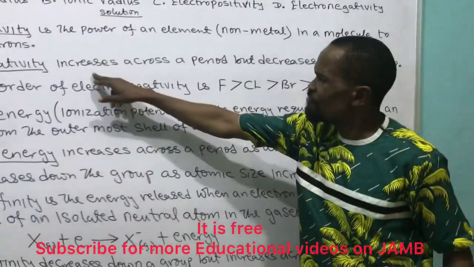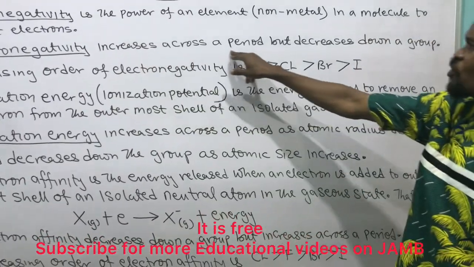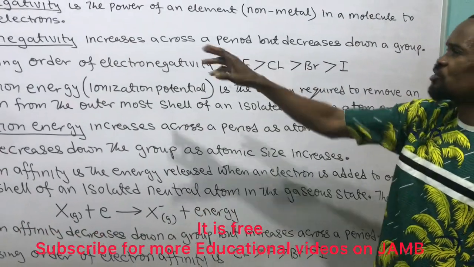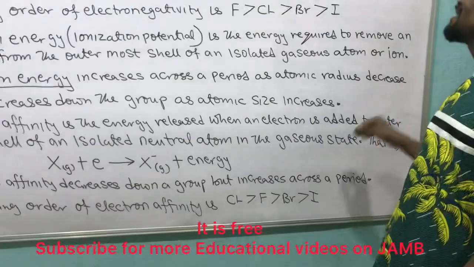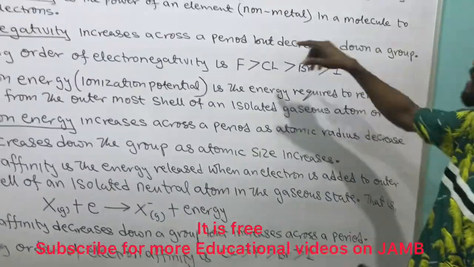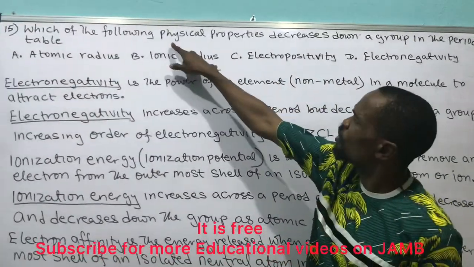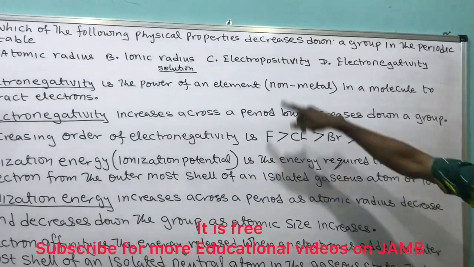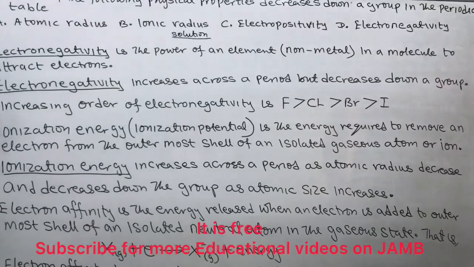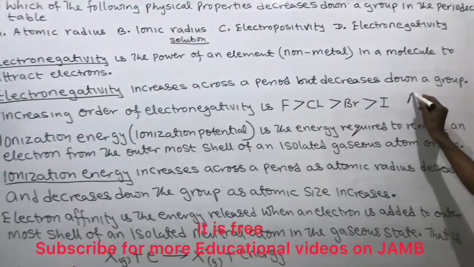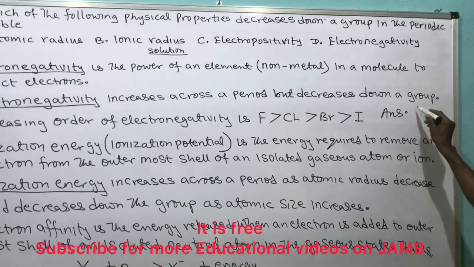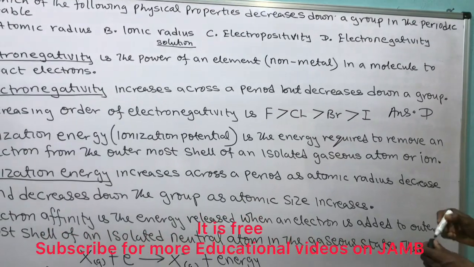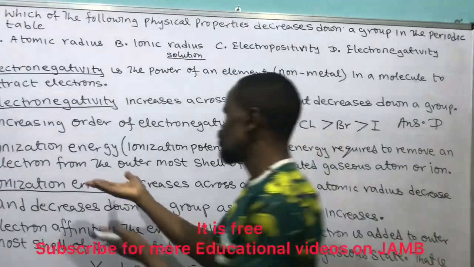We have found that electronegativity increases across the period but decreases down the group. What they ask here is which physical property decreases down the group among these options, so my answer is option D.